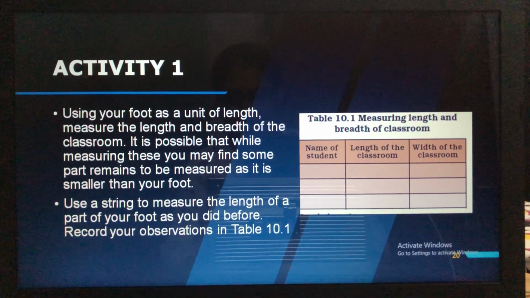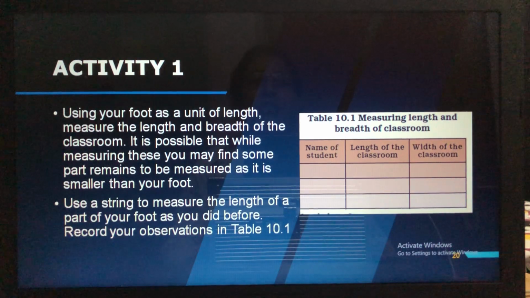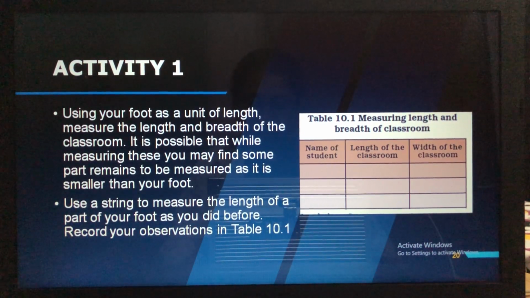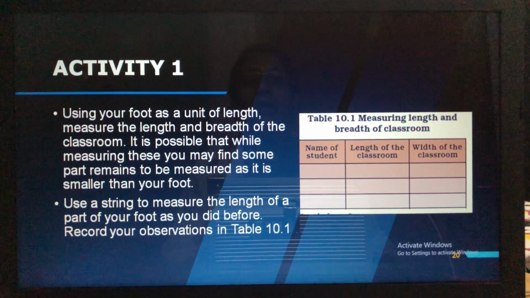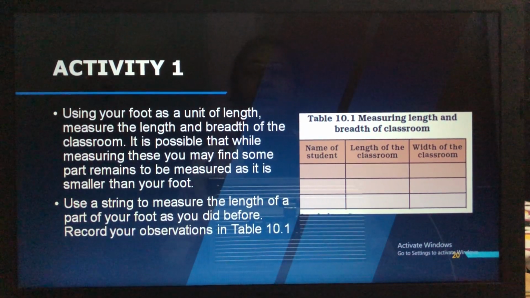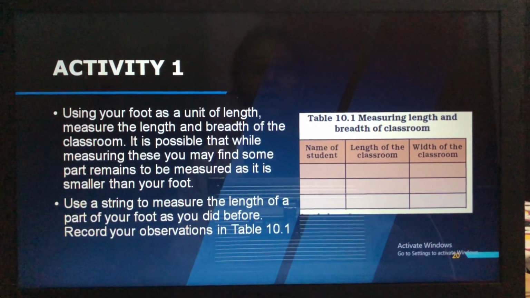So in the next class, I will be asking you whether you have measured and whether you got the same measurement or a different measurement. You can complete the table, but you have to use a pencil for completing this table. Now for today I'll end this class up till here. In the next class again we will continue.